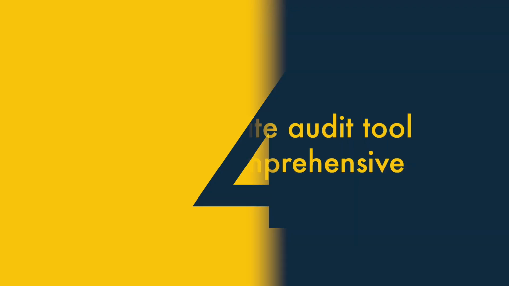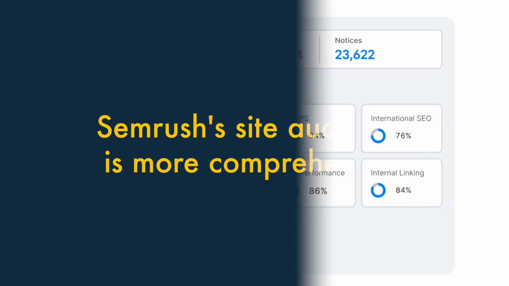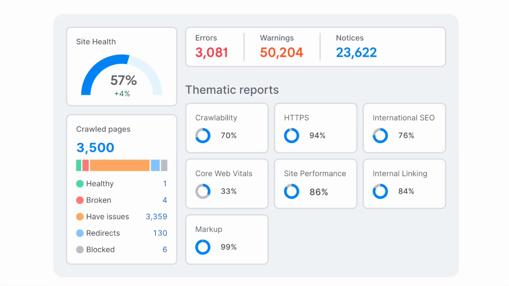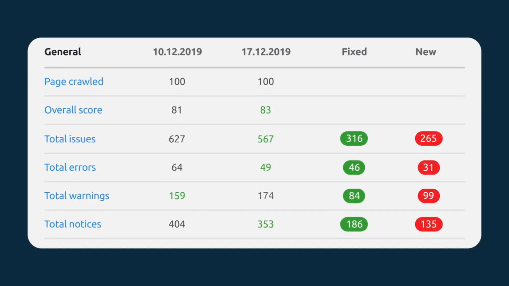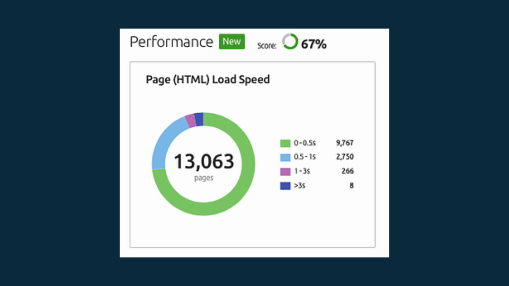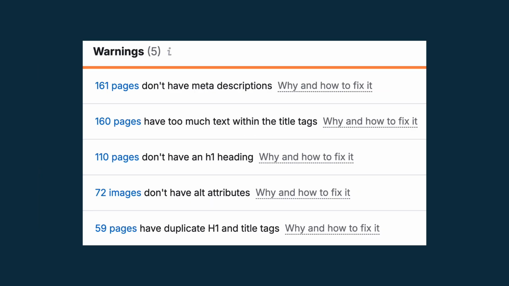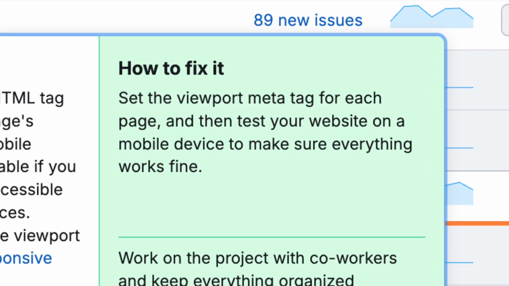4. Semrush's site audit tool is more comprehensive. A site audit is an SEO health check for a website. When you use an SEO tool to perform one, it analyzes technical aspects of a site for you, for example page speed, links, meta tags, and mobile responsiveness, and tells you where improvements can be made.